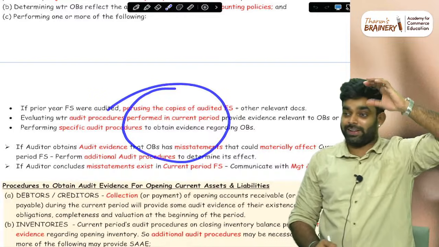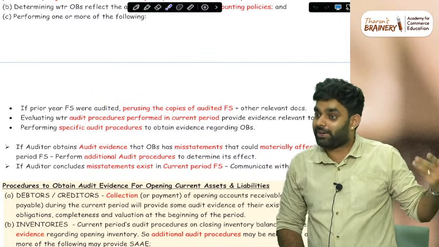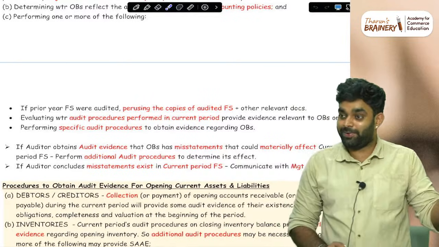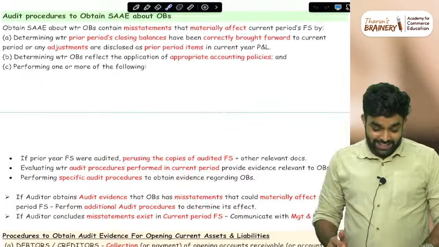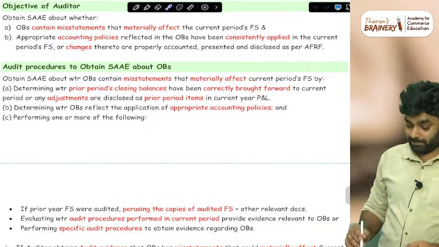I was confident about my first group. My focus was audit and FR. I needed to get marks from there, but luckily AFM was the highest mark. Lucky. Then comes audit procedures to obtain audit evidence regarding opening balances.